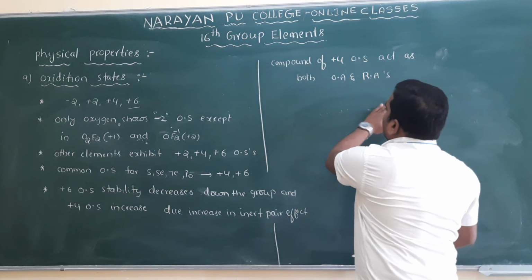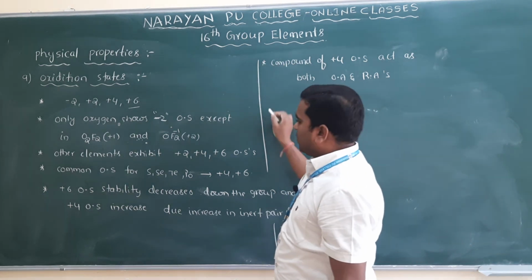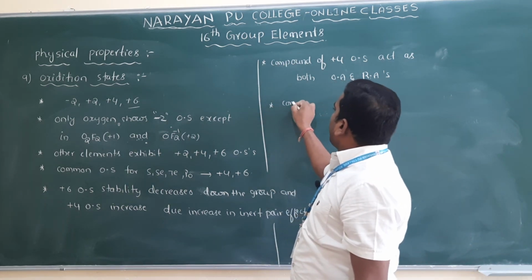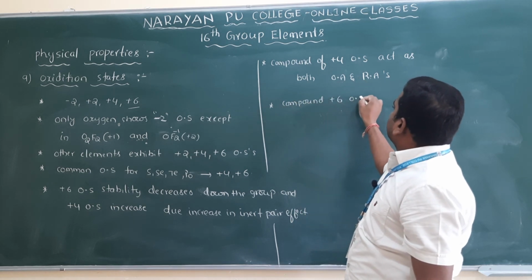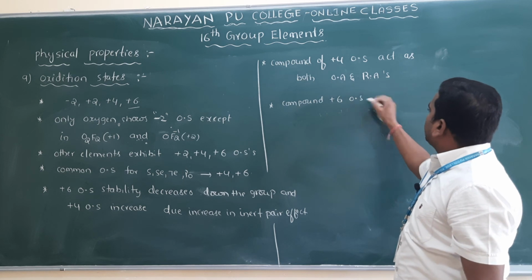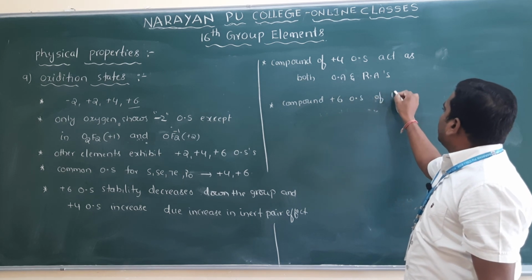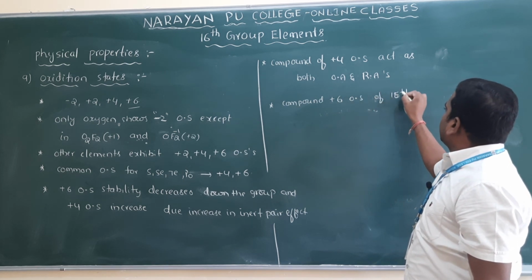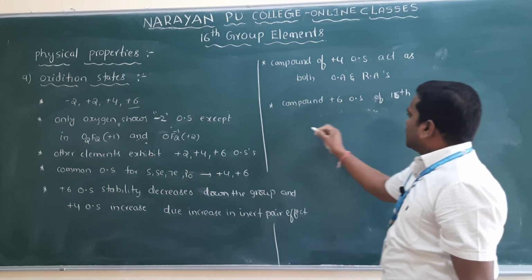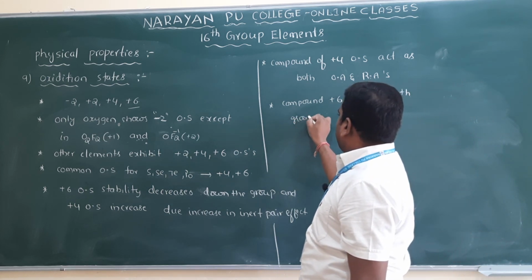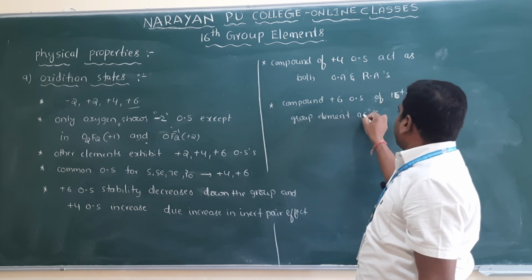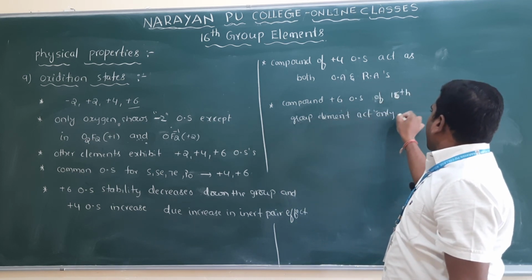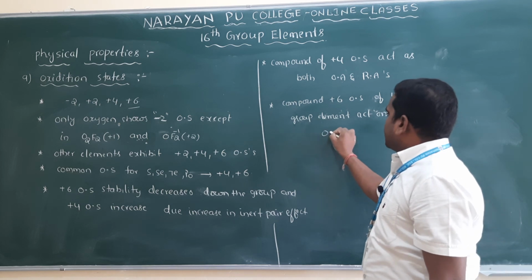Next, compounds of +6 oxidation state of 16th group elements act only as oxidizing agents.